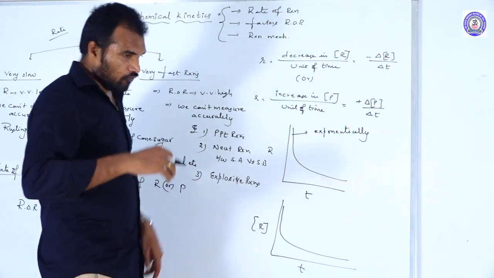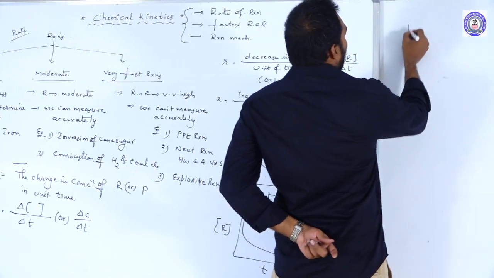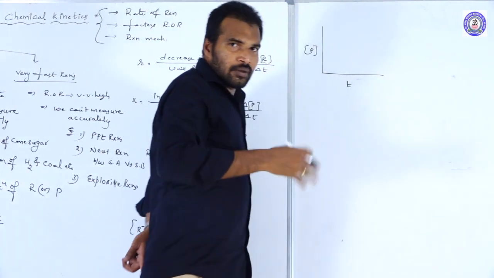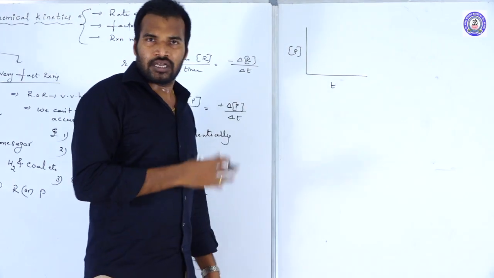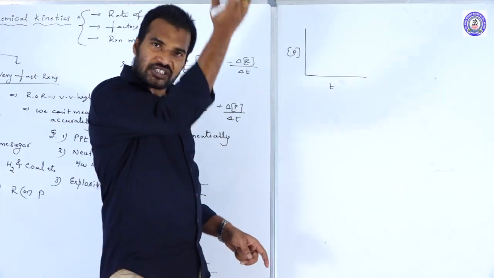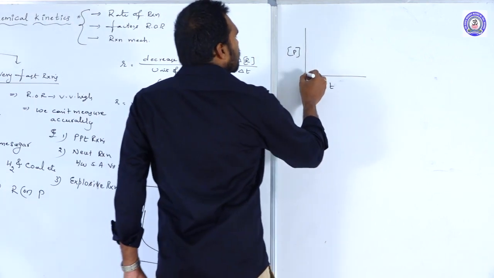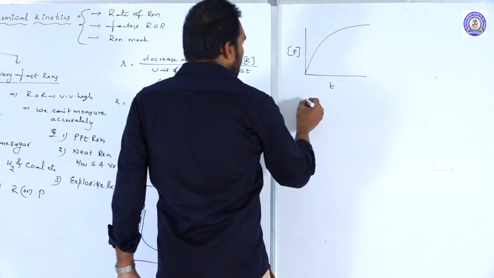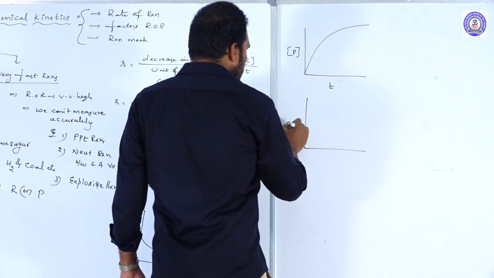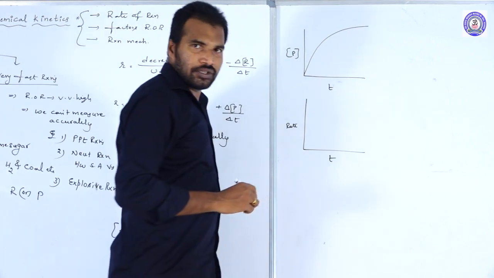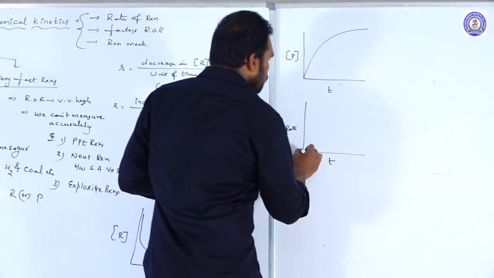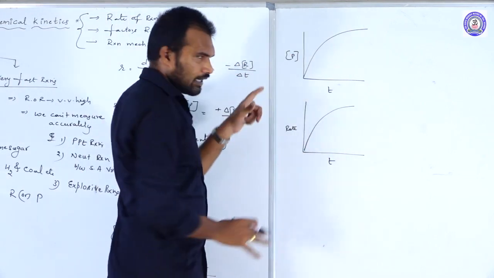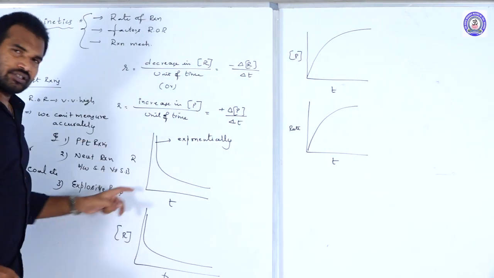Suppose you draw the graph between concentrations of products versus time. As the reaction carries on, what happens? The concentrations of products will increase exponentially. Similarly, when you draw the graph between rate versus time t with respect to products, the rate also will increase exponentially. So with respect to products, these are the graphs. With respect to reactants, these are the graphs.